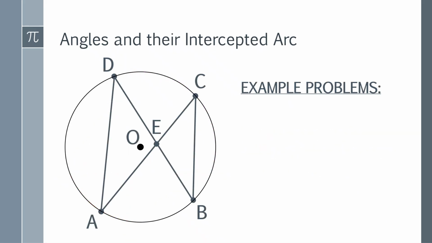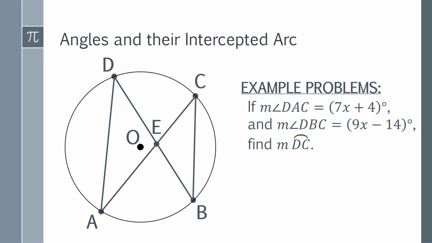Let's have an example problem. Let's say the measure of angle DAC is 7x plus 4 and the measure of angle DBC is 9x minus 14. How will you find the measure of arc DC?